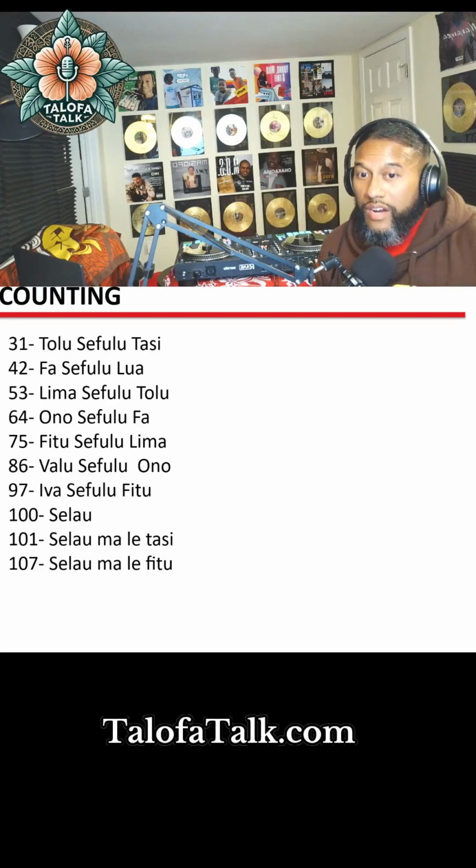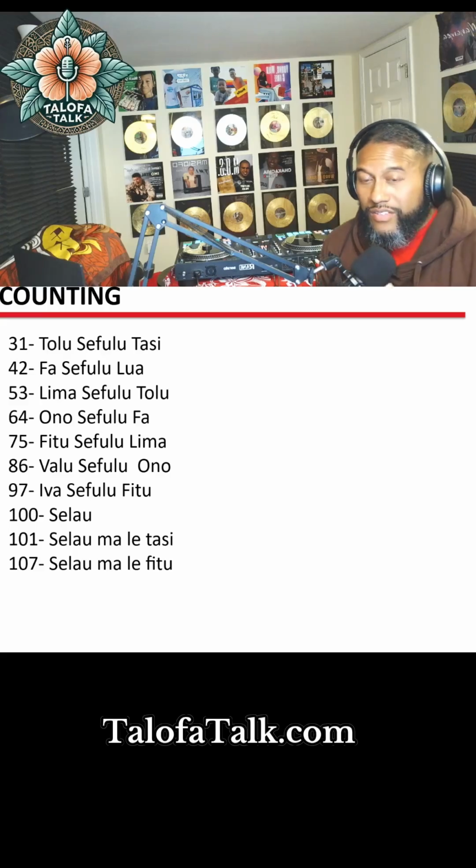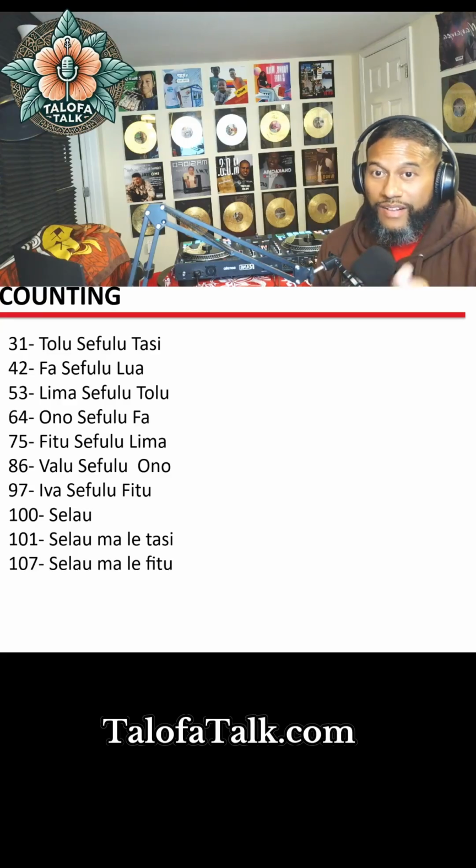Selau is 100. Okay, so now when we get to the 100s, it's the same thing. A lot of people say it's just easier to count in English because it's shorter, but this is easy as well. And I also feel like it helps you be better at math, because of the hundreds place, the tens place, and the ones place.